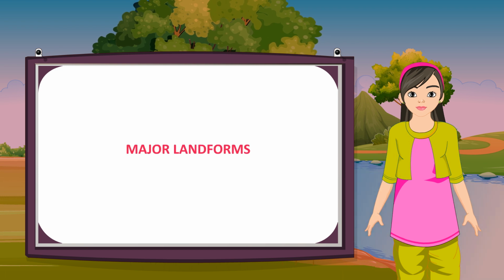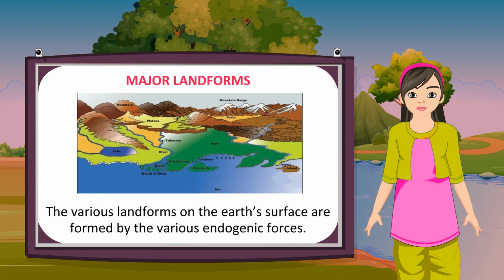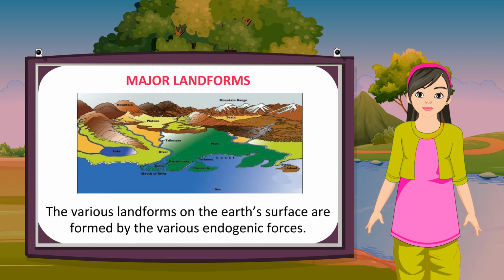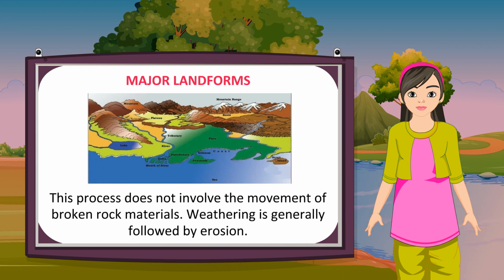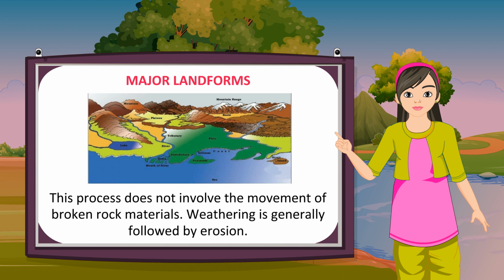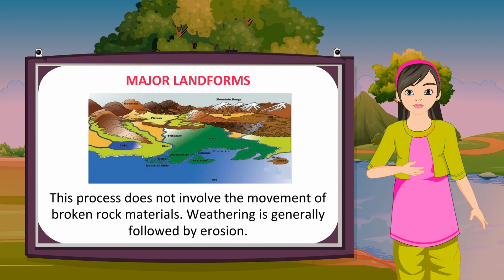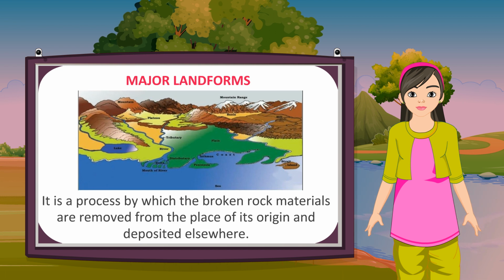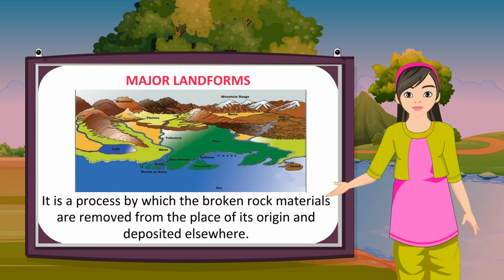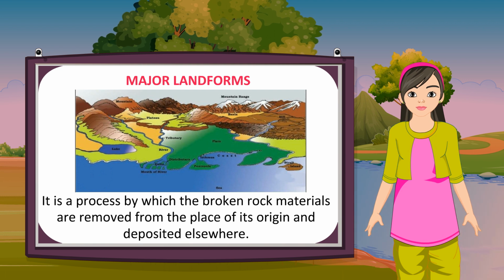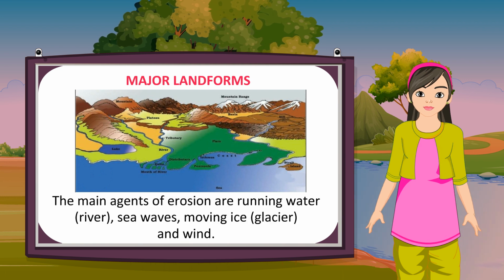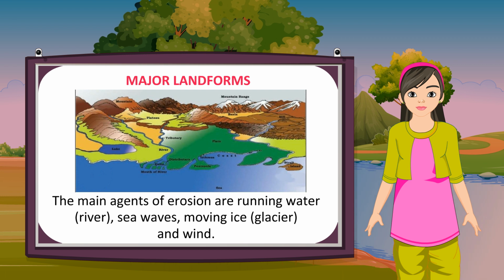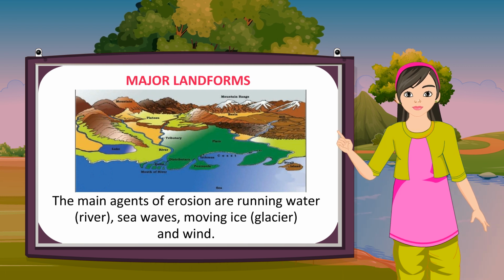Major landforms. The various landforms on the Earth's surface are formed by the various endogenic forces. This process does not involve the movement of broken rock materials. Weathering is generally followed by erosion. It is a process by which the broken rock materials are removed from the place of its origin and deposited elsewhere. The main agents of erosion are running water, river, sea waves, moving ice, glacier, and wind.